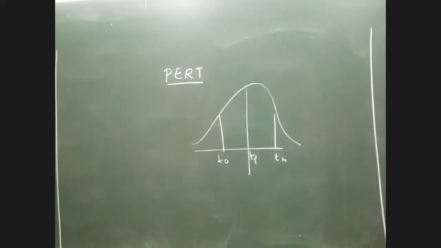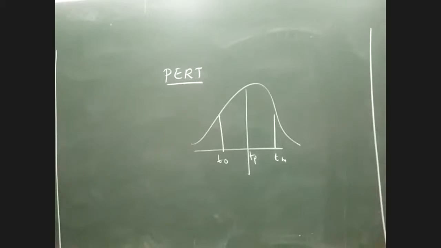So whenever we try to come out with a duration for a project, it is important that we accommodate all the three types of times, namely pessimistic, optimistic and most likely. So we take the combined effort of all three and come out with the duration.